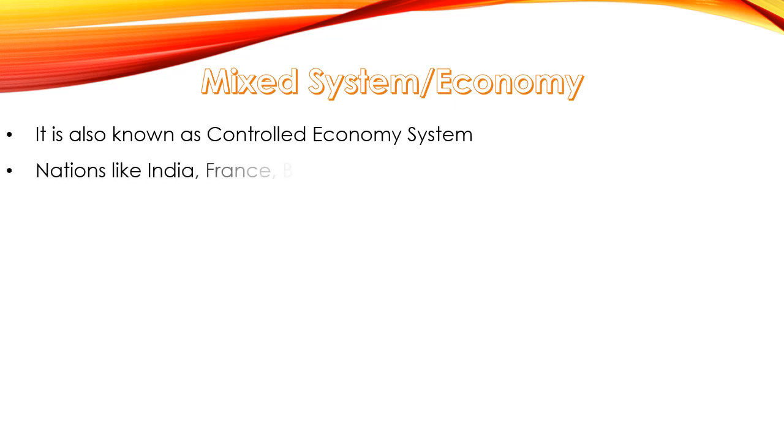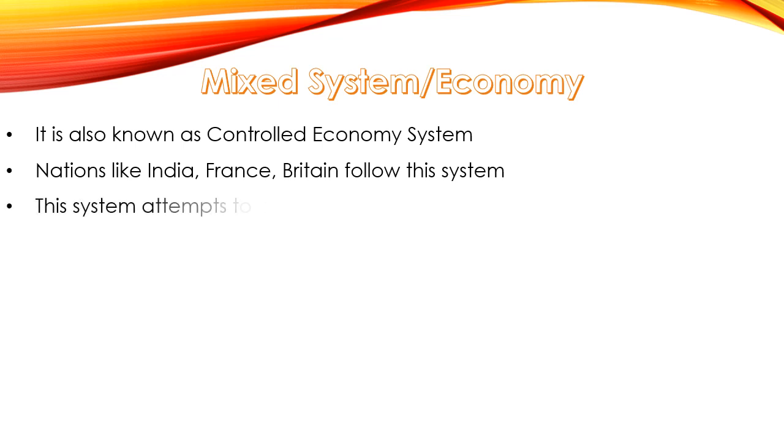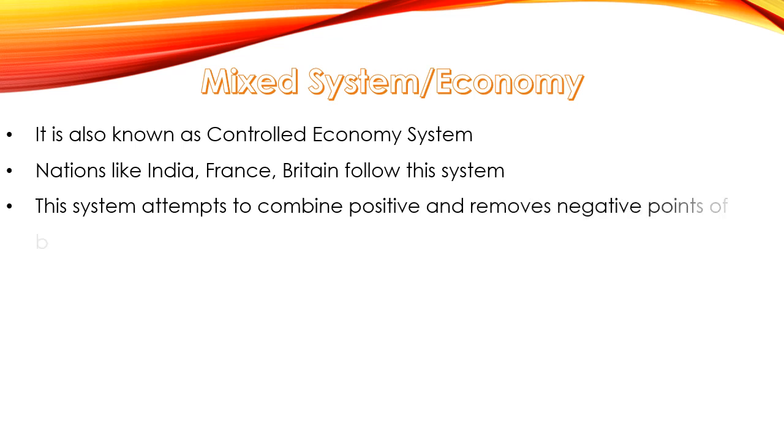Nations like India, France, Britain follow this system, and if I talk about today, even America follows this mixed economic system right now. It used to follow the capitalist system, the market mechanism system, but today it is also following the mixed system. This system attempts to combine the positive points and remove the negative points of both the market and socialist systems. That means the objective of a mixed economy is to combine the positive points and remove the negative points of both.